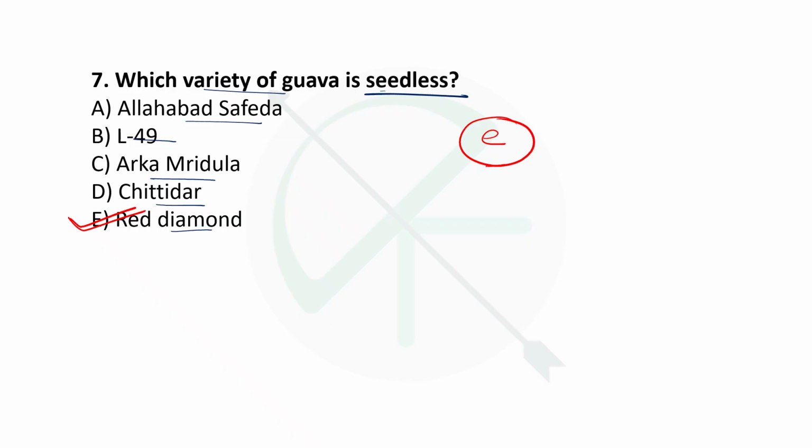And tell me, one bonus question for you is, how is guava propagated commercially? Most commonly it is done by air layering, right?